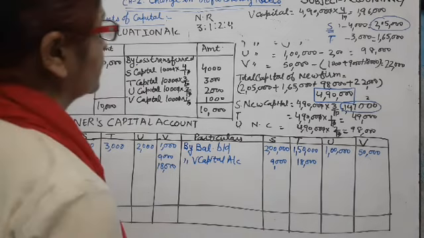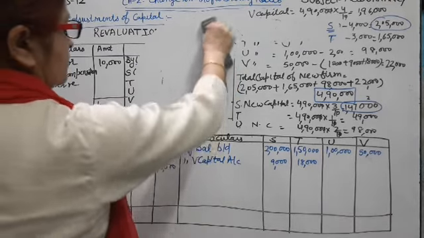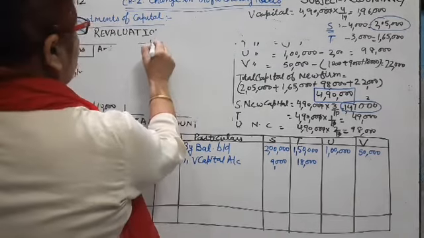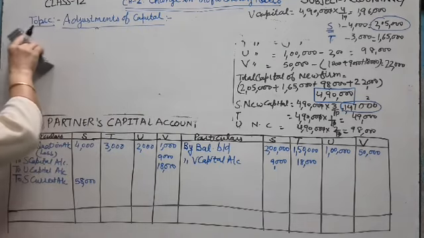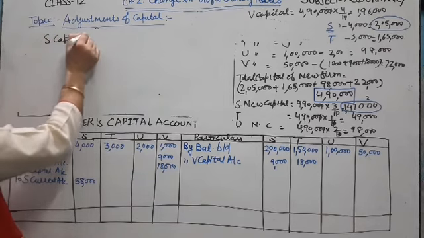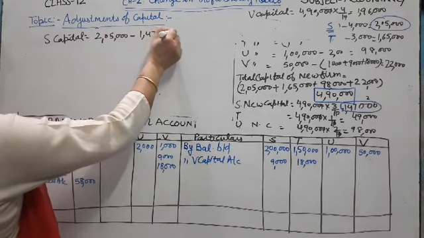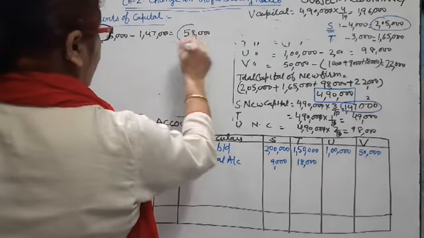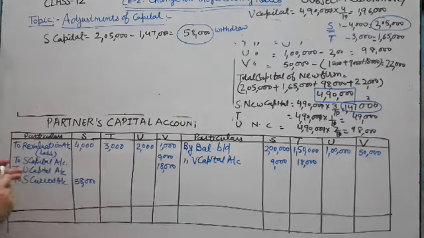Next, we will calculate the capital. S capital is equal to adjusted capital 2,05,000, new capital 1,47,000. Then he withdraw 58,000 because adjusted capital is more than new capital.